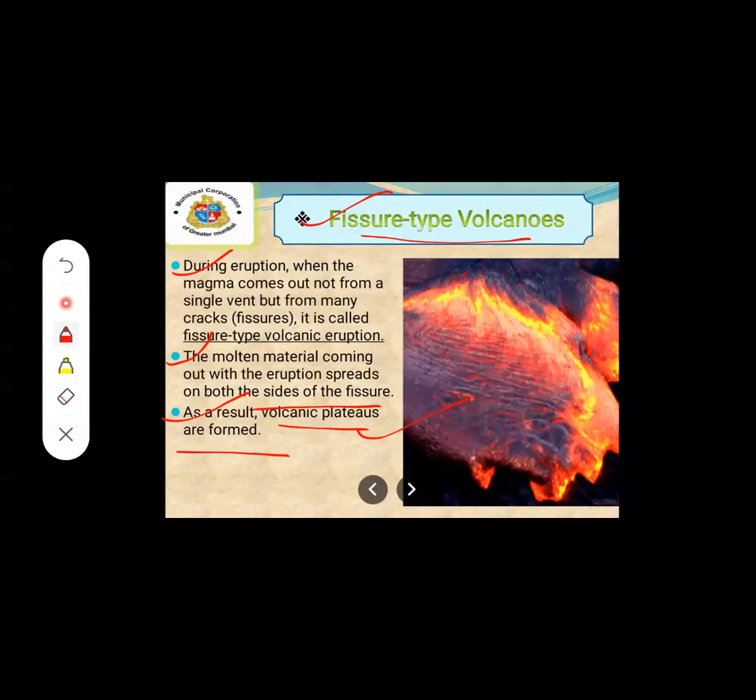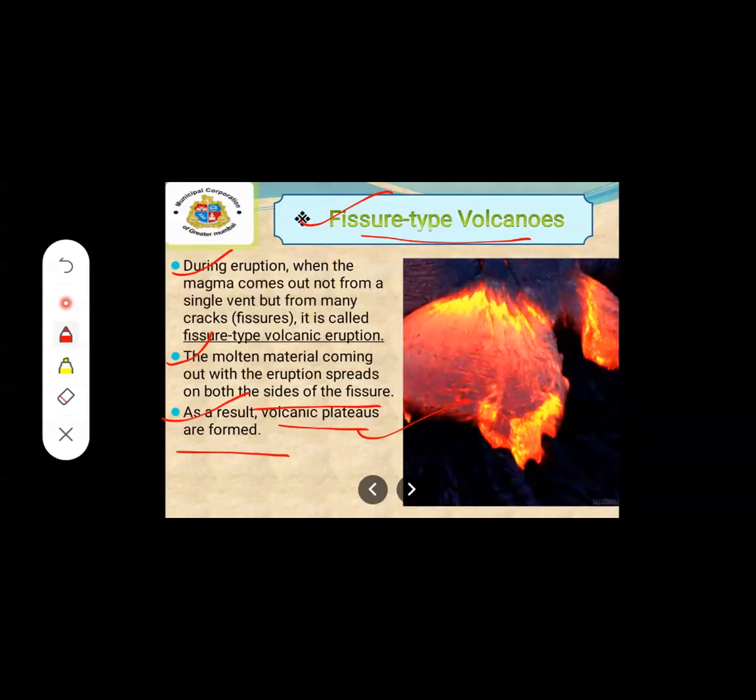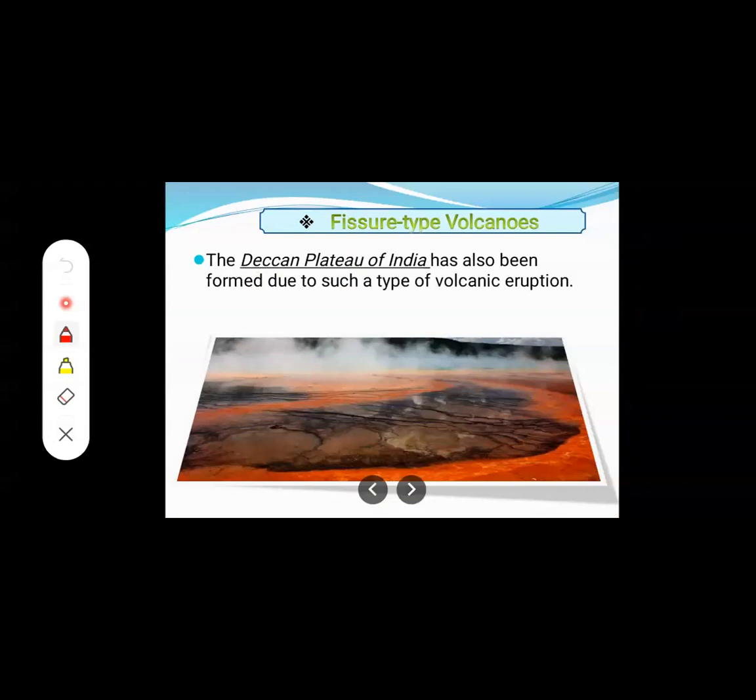This was about volcanoes. Now the example of fissure type volcanoes: the Deccan Plateau of India has also been formed due to such type of volcanic eruption.